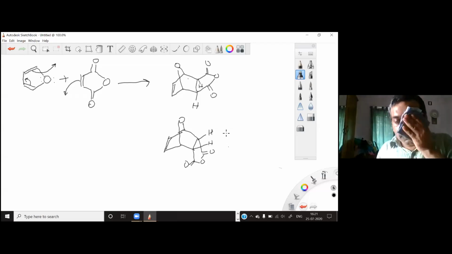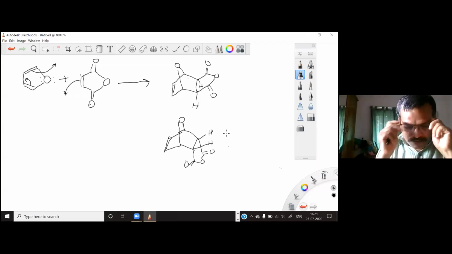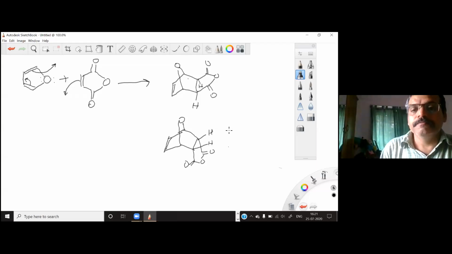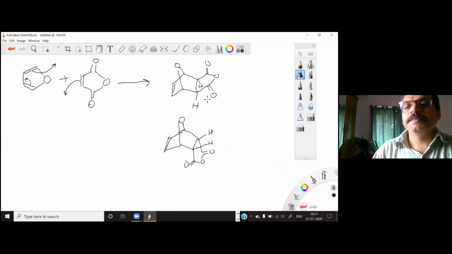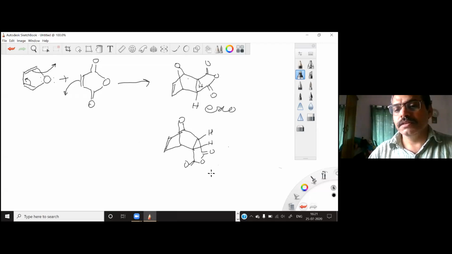So out of these two isomers, this particular one we call the exo isomer, and this one is the endo isomer. It is exo because this particular 5-membered ring is going away from this double bond, and in the endo case, this double bond is closer to this 5-membered ring. So if I draw this hydrogen here, this will be much closer to this 5-membered ring.